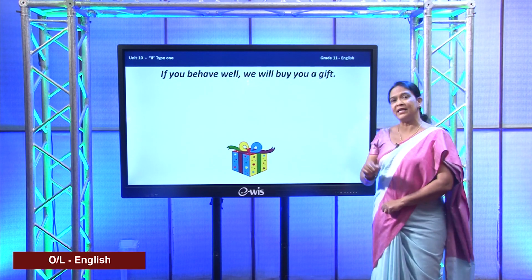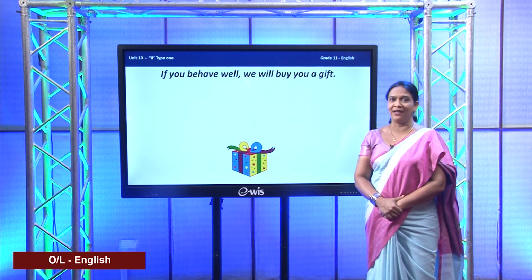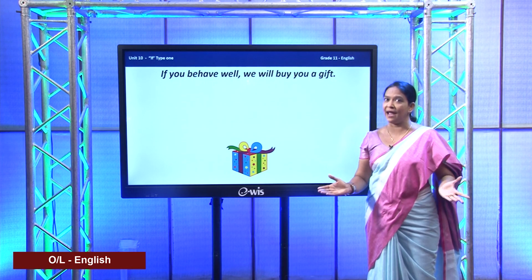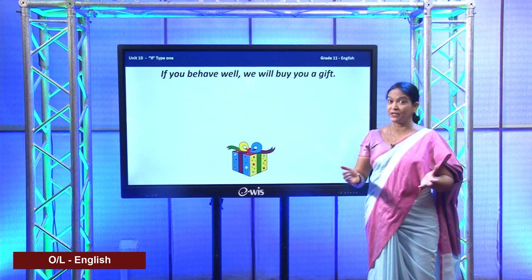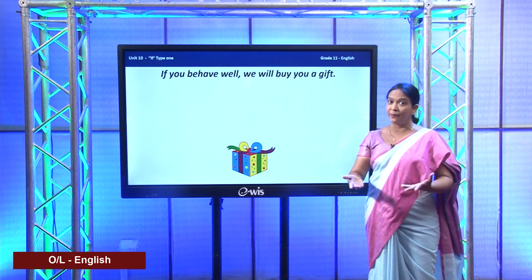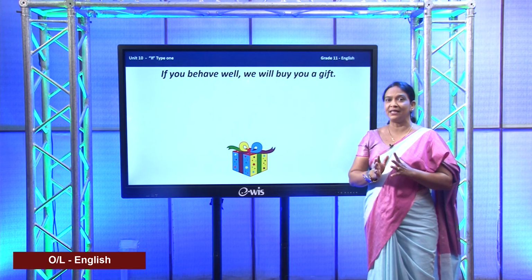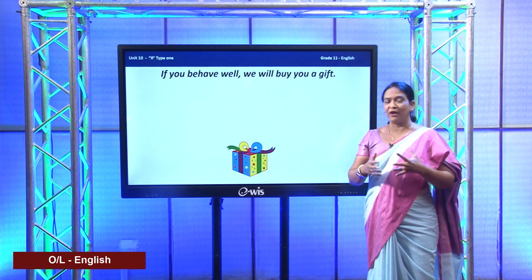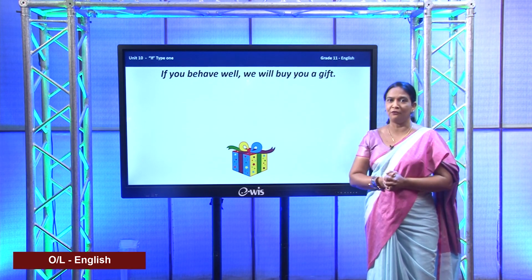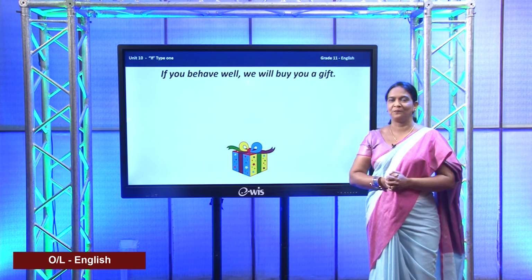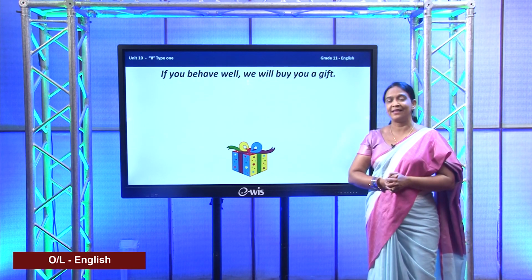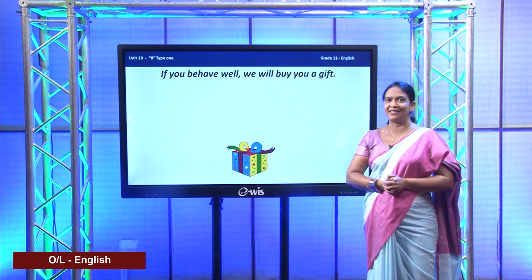So in conditional sentences type 1, we talk about real life, real world, possible conditions and probable results. Is that clear? So in conditional sentence type 1, we talk about real life based on facts, about possible conditions and probable results. Is that clear, my dear children?